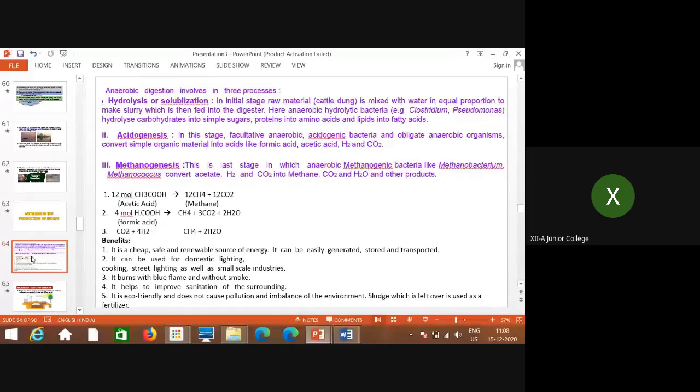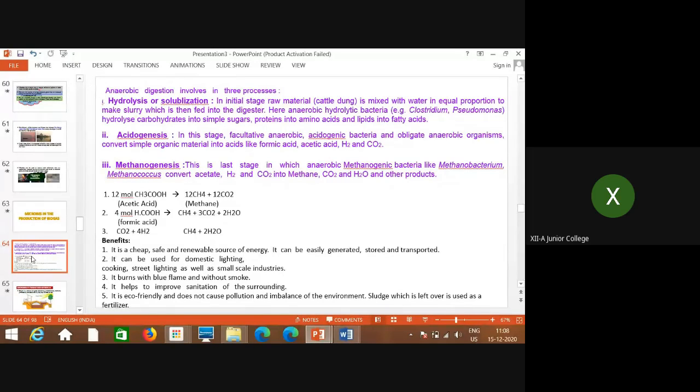What happens here? The raw material generally used is household waste, and in rural areas these plants are very useful where cow dung or cattle dung is available in large quantity. So the major raw material used in the biogas plant is cattle dung.